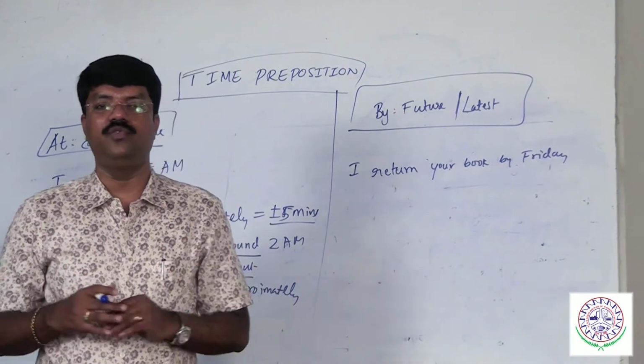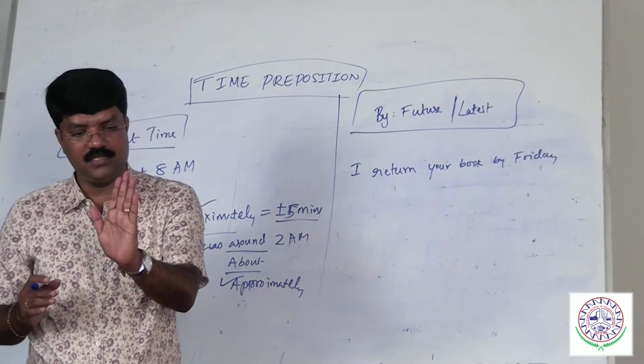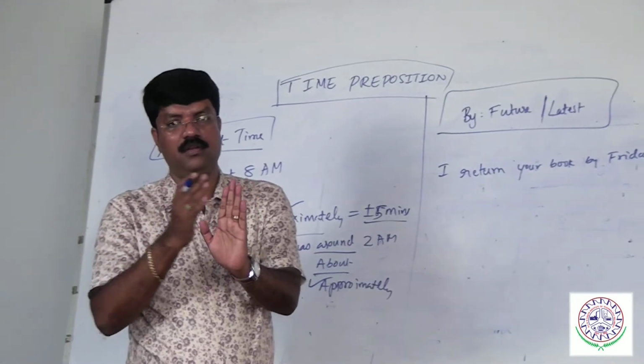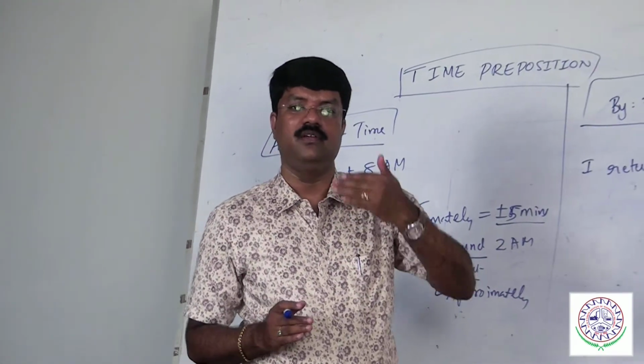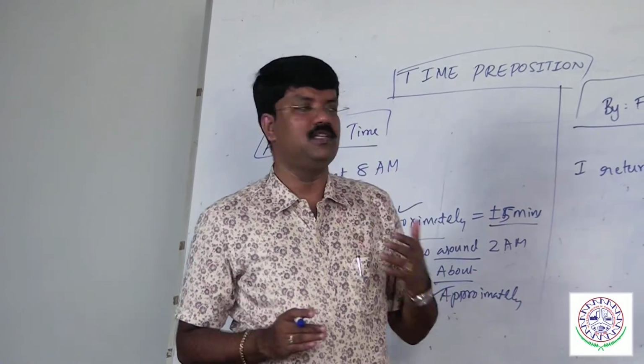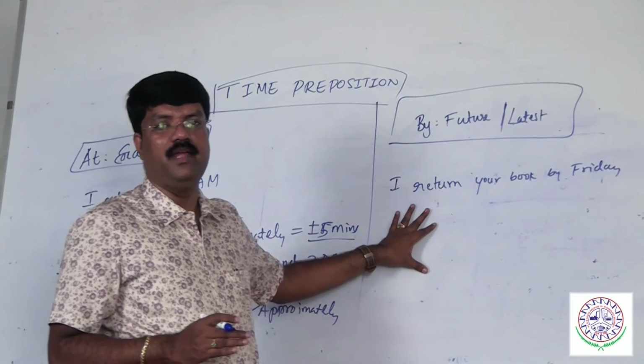By refers to future latest. I complete this course by 31st of this month. 31st is the last day, not after that, which could be before that. By refers to future latest, as early as possible. That is called by.